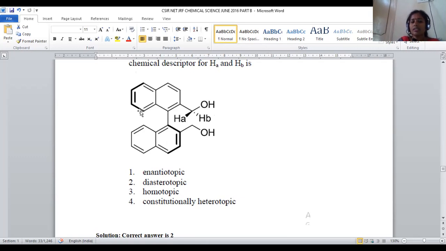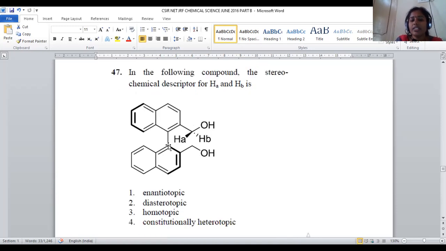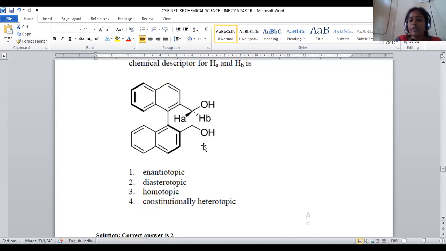But in the case of this, here it is clearly mentioned that the ring system is not planar. So here somewhat of a twist is there. Here you can clearly observe these bonds are wedge bonds. Here also these bonds are wedge bonds. Wedge bonds are inclined towards the viewer. In order to avoid the steric hindrance, being a bulky group, it is not existing in the exact plane. So some helical twisting is there in the compound. And these hydrogens, upon treating with any kind of reagent, get transformed into non-superimposable, non-mirror images. Both the isomers generated are known to be non-superimposable, non-mirror images.